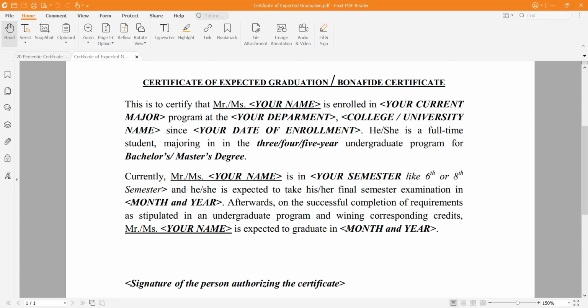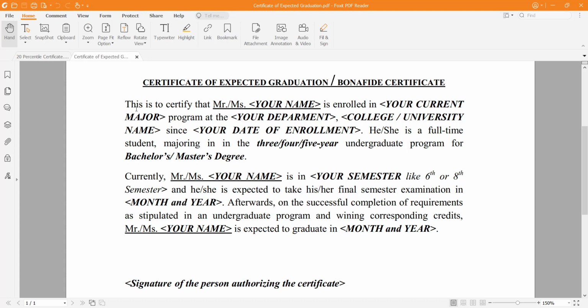I'm not saying that your certificate should be exactly the same as this, but it should cover at least this information, so that it is more complete, and then it's okay to carry on with your application. If you're applying with a different kind of format, it's all right, but this is a standard format and you can use it.